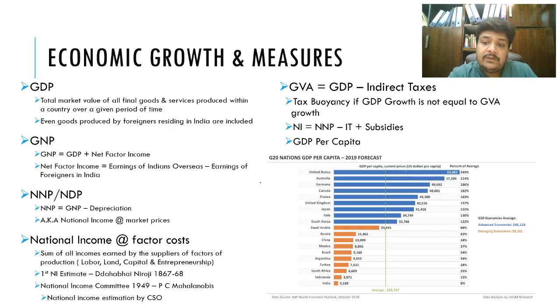One more thing you need to understand, it is always in dollars when you're comparing countries, mainly because the dollar is considered the standard international exchange currency, and that is why every country measures its economy in dollars when doing a cross country comparison.